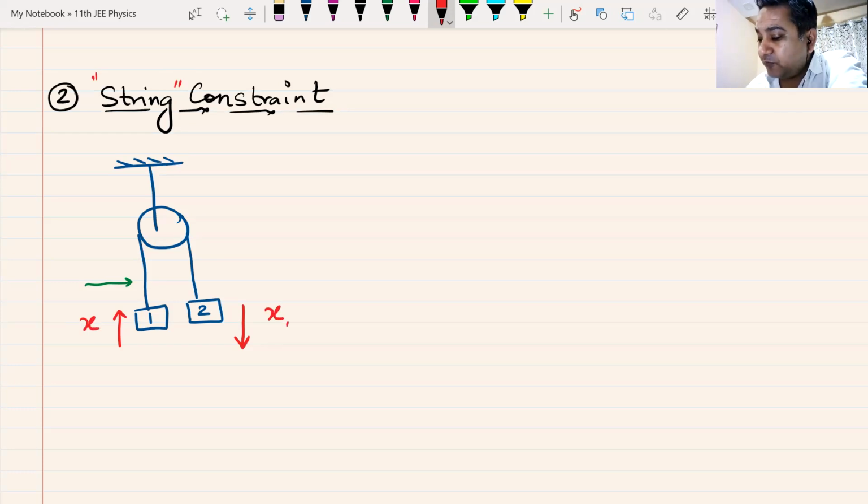If this block moves with a velocity v downwards, this block will move upwards with velocity v. If this block moves downward with an acceleration a, this block will move upwards with an acceleration a. Yes or no? Do we know this, or is it very difficult to understand? If you know this, congratulations, you know string constraint.